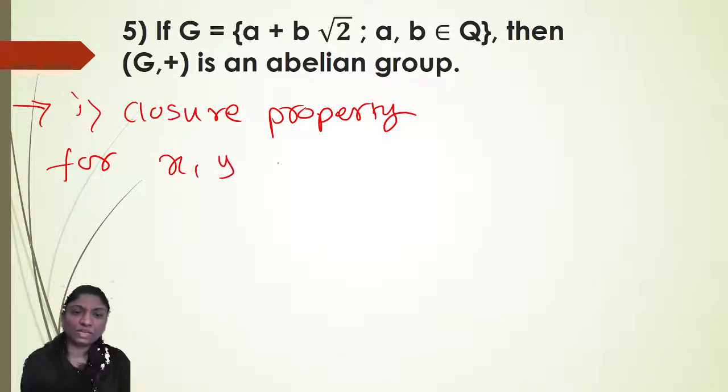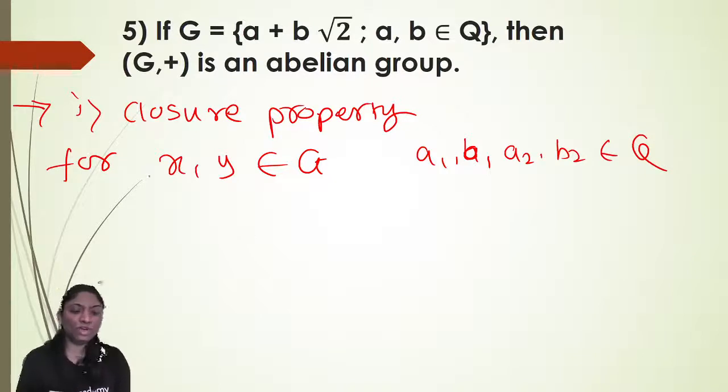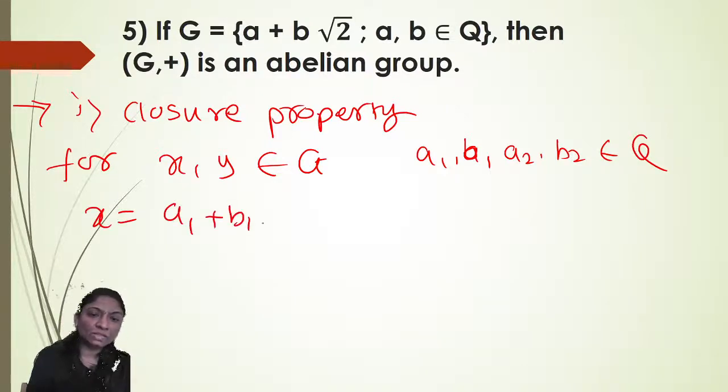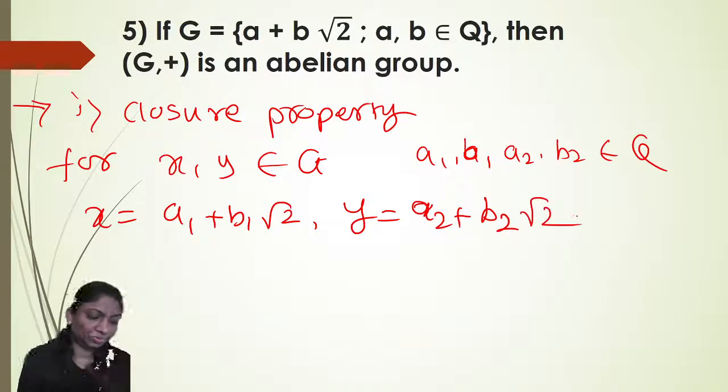Suppose for X and Y belongs to G, right? And A1, B1, A2, B2 belongs to Q. Why? Because every element X and Y belonging to G can be written in the form of A plus B root 2. So we can write X is equal to A1 plus B1 root 2 and Y is equal to A2 plus B2 root 2, right? So A1, B1, A2, B2 belong to Q.